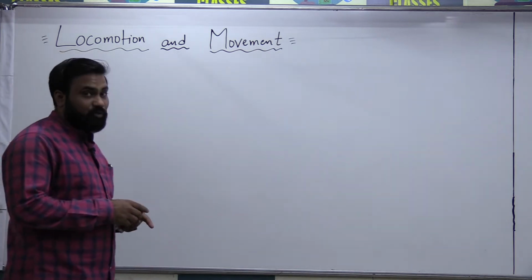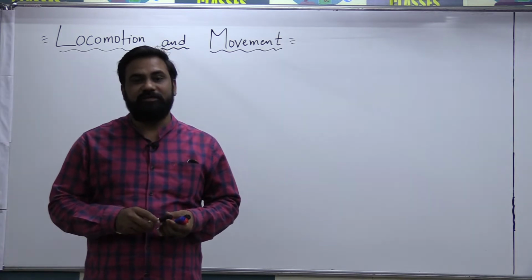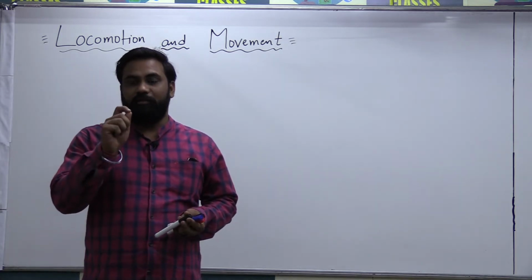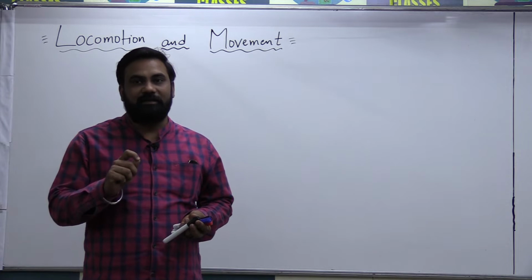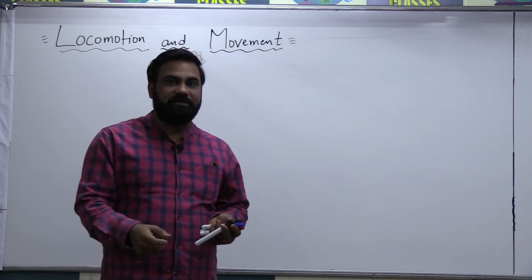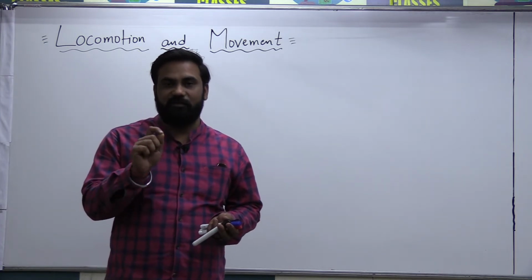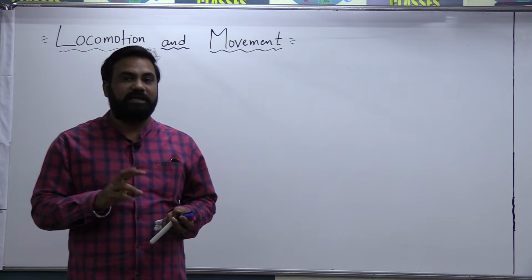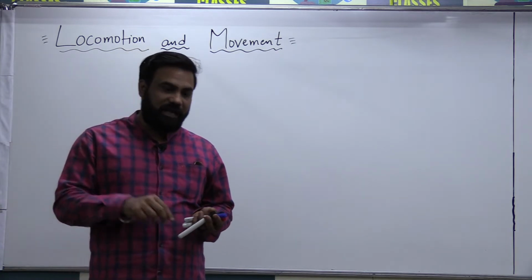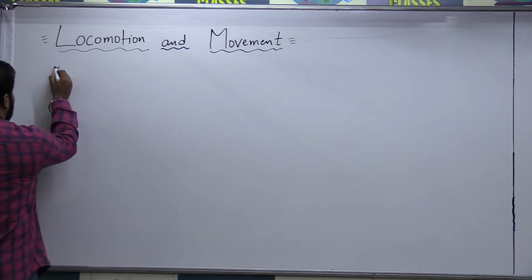Locomotion and movement. First of all, we should know regarding locomotion and movement. It is basically a complete mechanism regarding the movement of muscles, means how the muscles contract and relax. Under this chapter we will study and focus on how the muscle contracts and relaxes. For that we will study one very important topic,